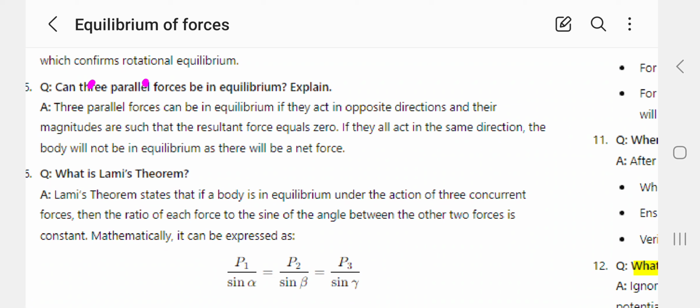Can three parallel forces be in equilibrium? Three parallel forces can be in equilibrium if they act in opposite directions and their magnitudes are such that the resultant force equals 0. If they all act in the same direction, the body will not be in equilibrium, as there will be a net force.